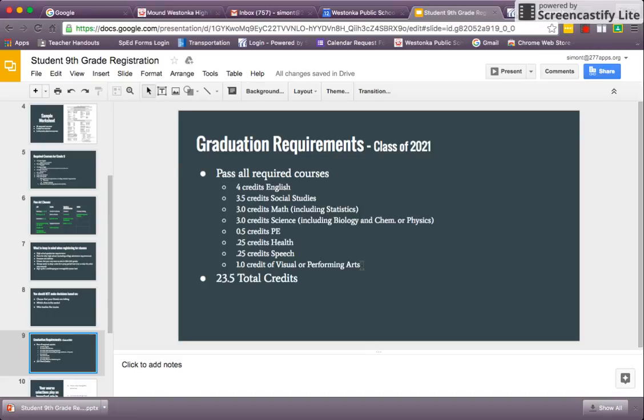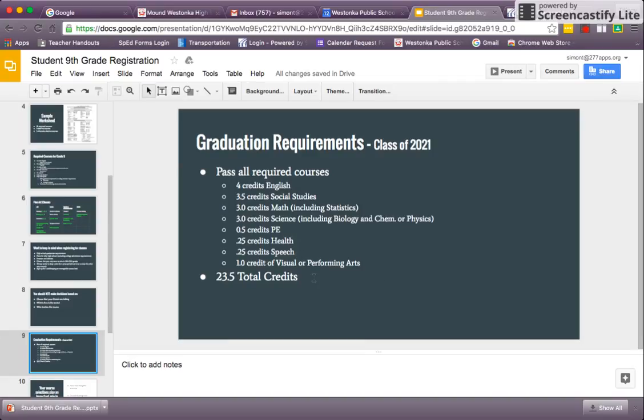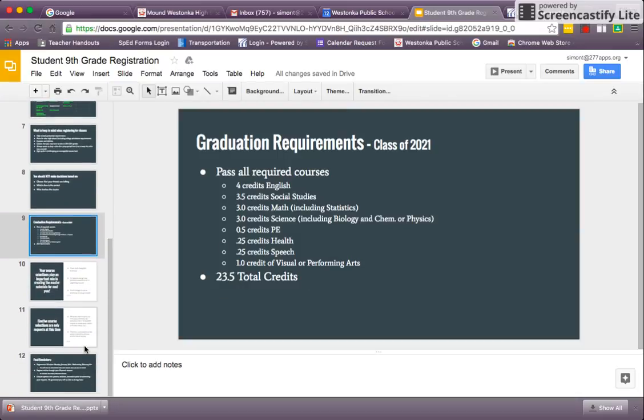Graduation requirements for the class of 2021: pass all required courses. Again, 4 credits in English, 3.5 credits in social studies, 3 credits in math, including statistics. And again, we are only requiring 3, but 4-year college universities will be looking at that 4th year of math. Even for 2-year colleges, they like to see that senior year of math, so you're maintaining those skills, which are really important. 3 credits of science, including biology and chemistry or physics, again thinking about maybe a 4th year. Half credit in PE, a quarter credit in health, quarter credit in speech, and then a full credit of visual or performing arts. And again, that gives you 23.5 total credits.